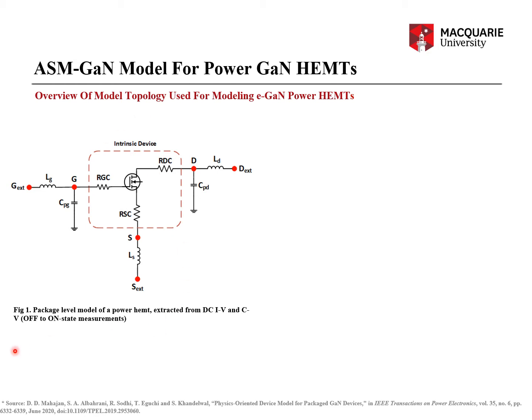And this figure 1 shows the package level model of a power HEMT, which is to be extracted from the DC IV and CV measurements. And as you can see, that package level model consists of the intrinsic device, which contains the series drain, gate and source resistances, and the actual intrinsic device, the AlGaN HEMT device.